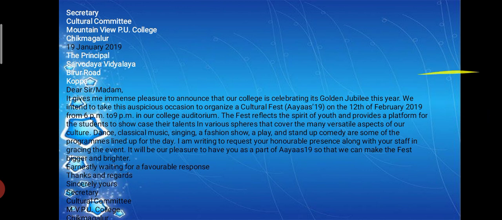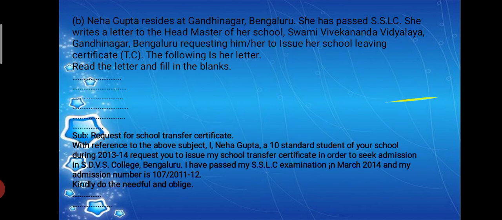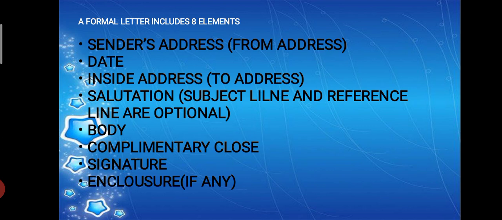I think you have more or less got the way of writing a letter. So keep all these things in mind. Once again, I am going to revise this lesson, points. First there should be the sender's address, and everything should be at the right side of the margin, not tilting here and there. You should not leave a gap near the margin. It should start at the margin. Then comes the date, then the address, to whom you are going to address it. Then comes the salutation.